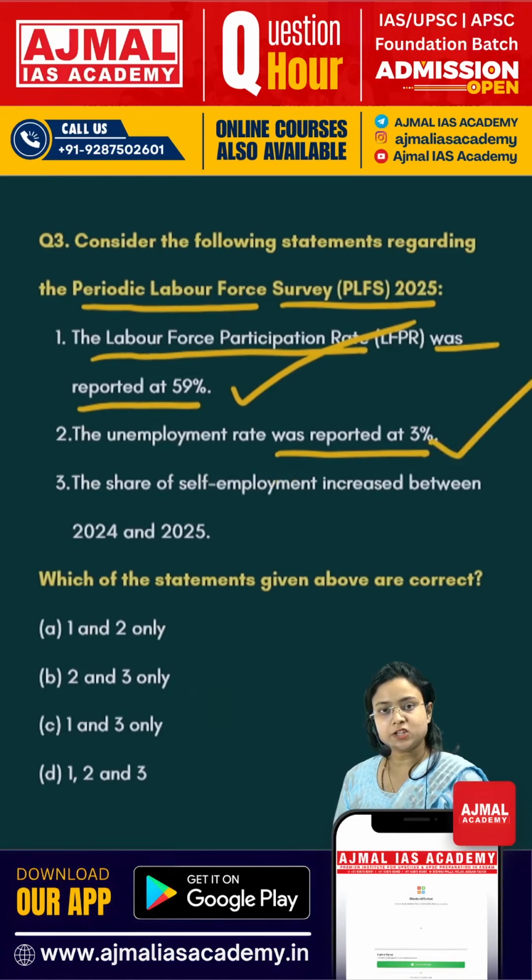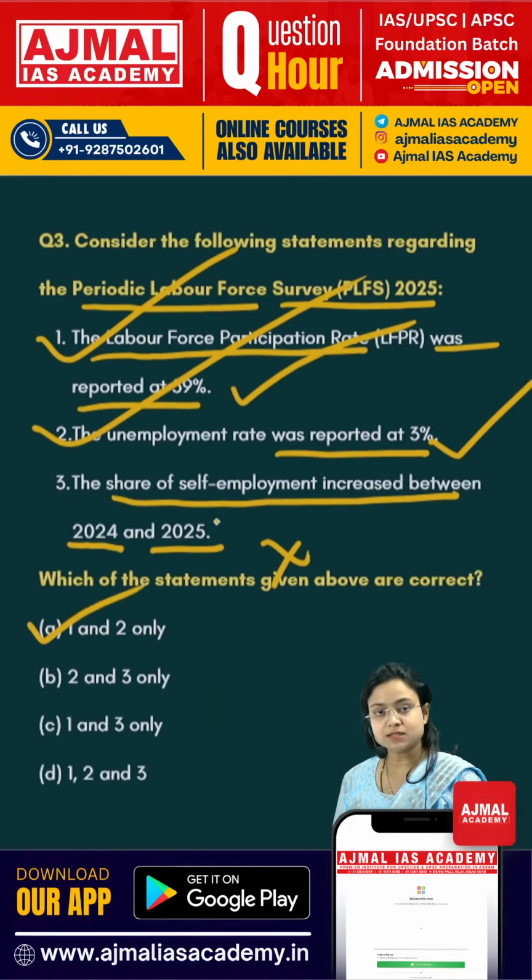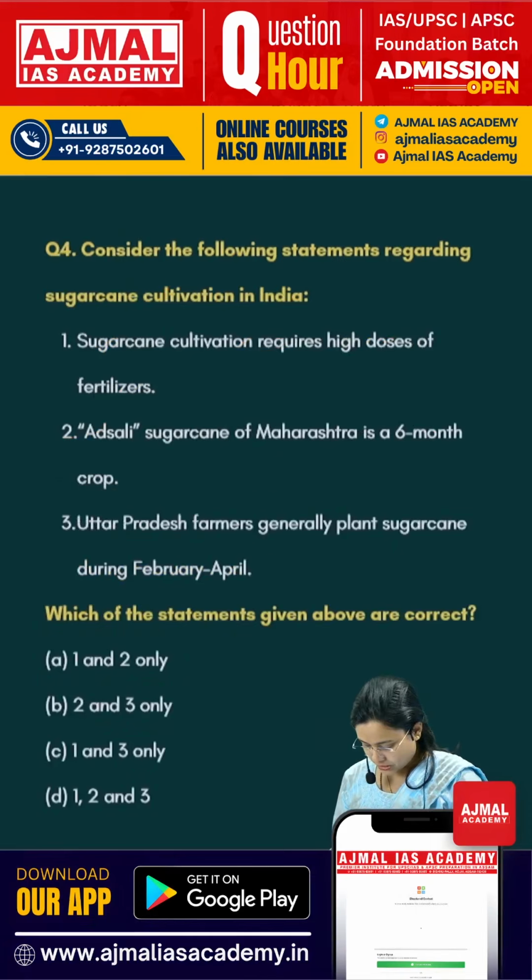Statement 3 says, the share of self-employment increased between 24 to 25. This is an incorrect statement, as there was a decrease in share of self-employment between 2024 to 25. So the answer here becomes 1 and 2, that is A. Let's move on to the fourth question. The fourth question is regarding sugarcane cultivation in India.